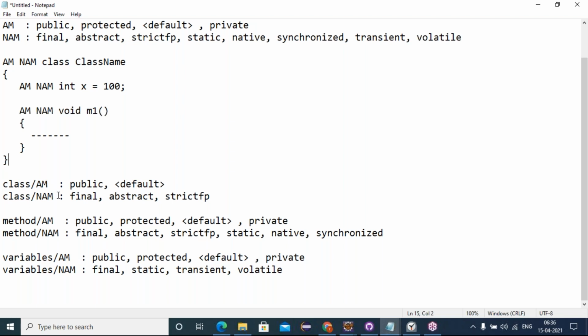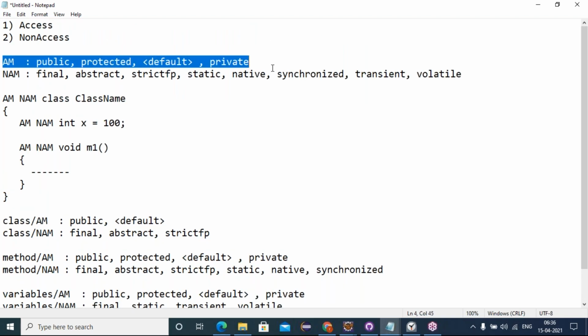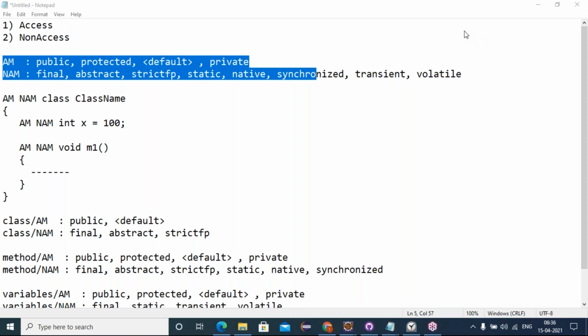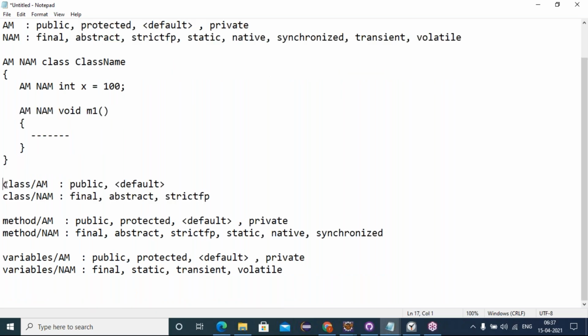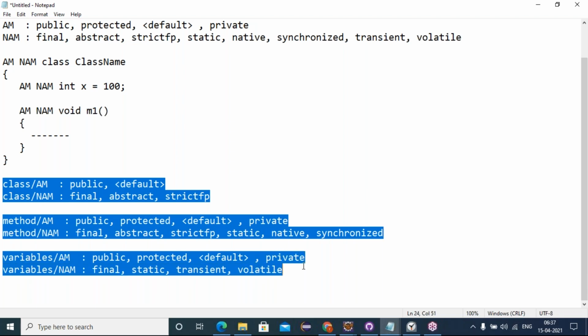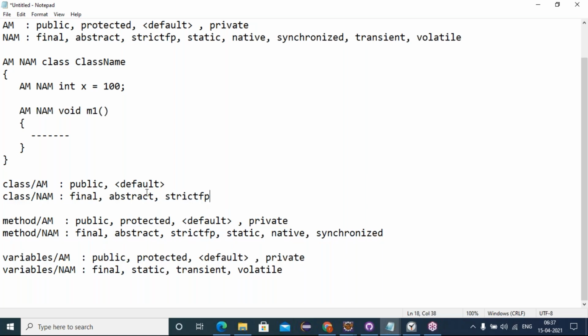Okay. Now we have seen that we have so many axis modifiers and non-axis modifiers, and these are given as prefixes for classes, variables, and methods. What is supported here is the information at class level, method level, and variable level: what axis and non-axis modifiers are supported. Now we'll see the nature. What if I give public, a public access modifier, to the class? Then where can I access my classes? We'll see that.